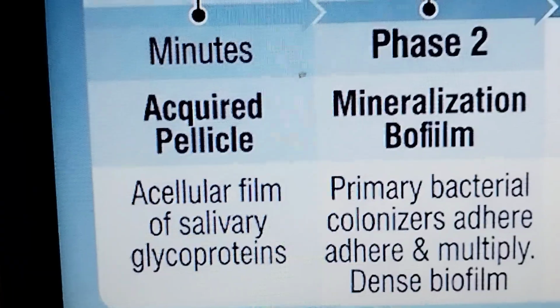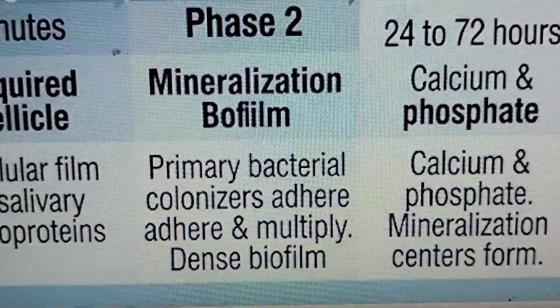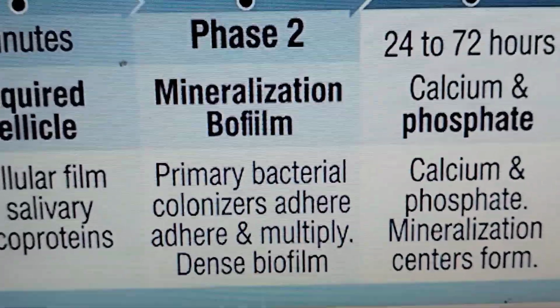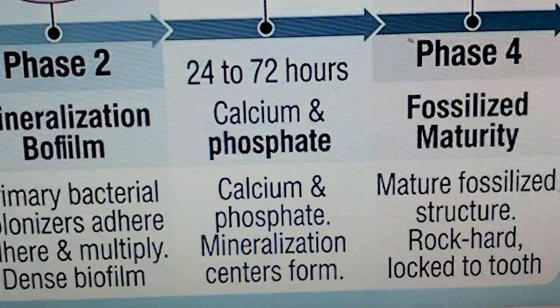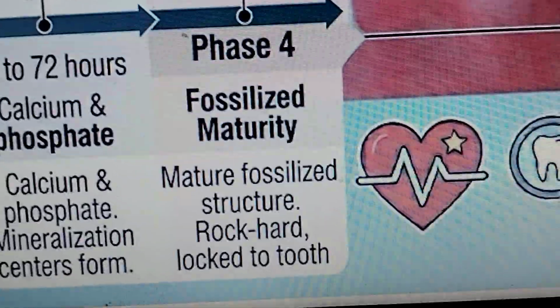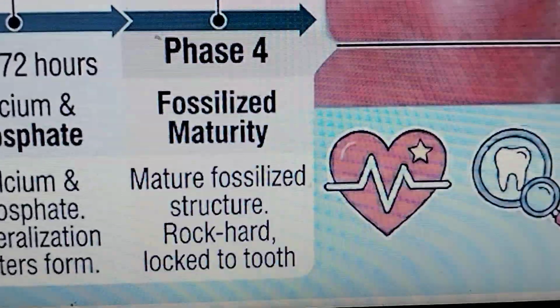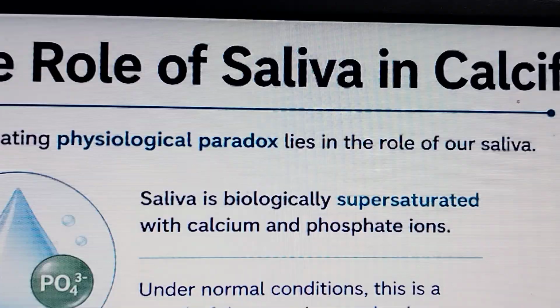Acquired pellicle, salivary glycoproteins, primary bacterial colonizers adhere. In phase 2 and phase 3, calcium and phosphate mineralization centers form, and a mature fossilized structure, rock hard, locks to the tooth. Okay, the role of saliva in calcification.